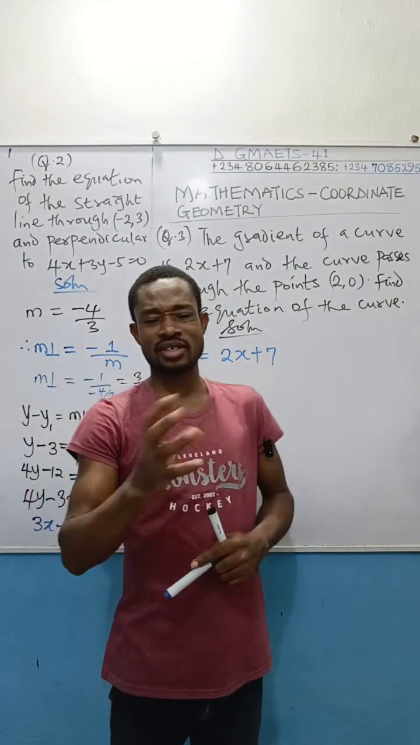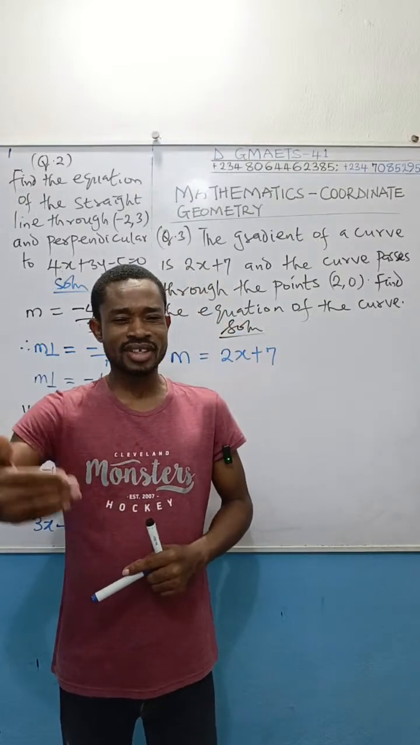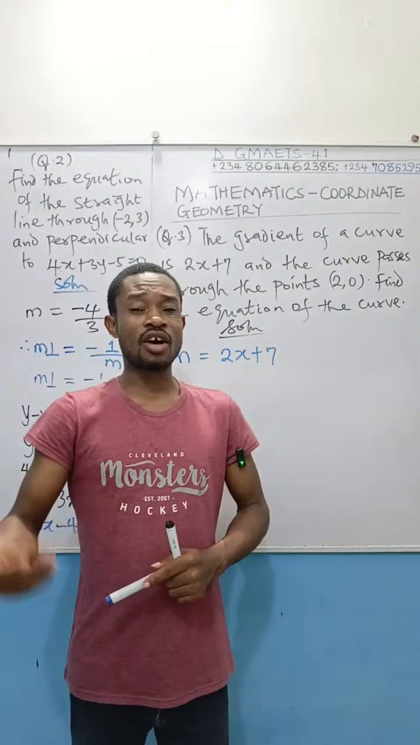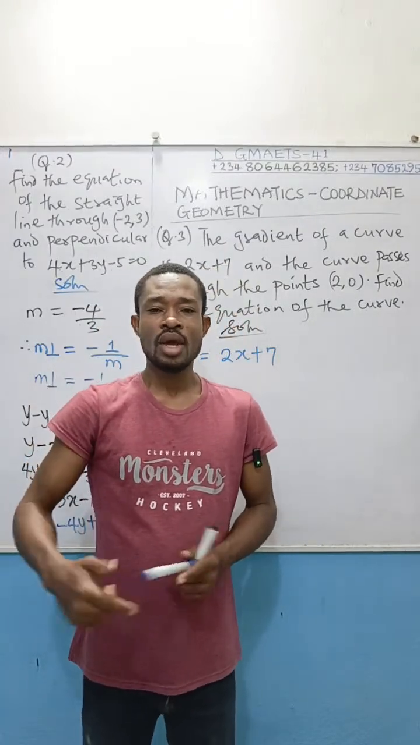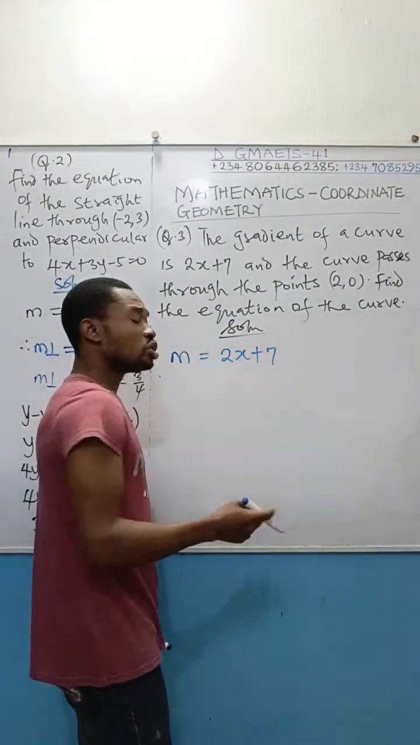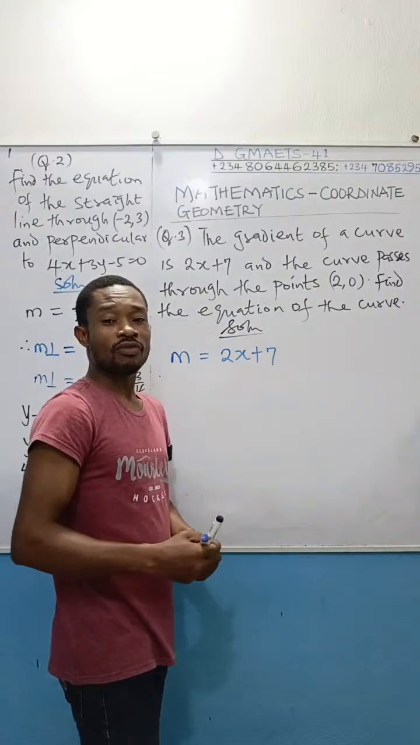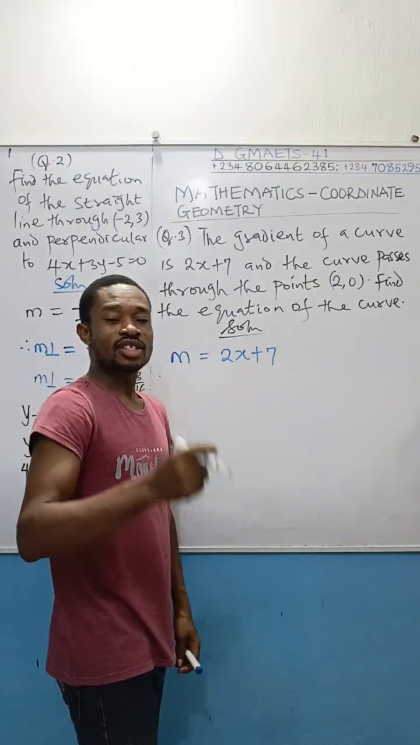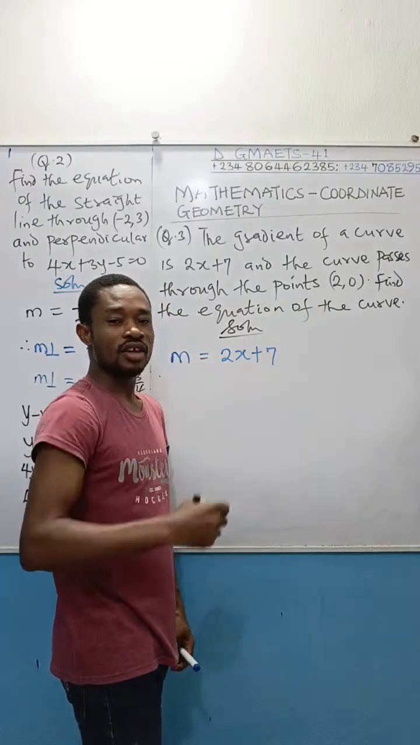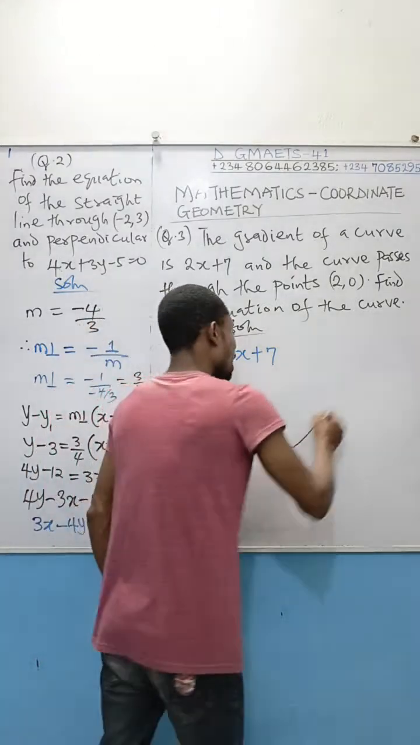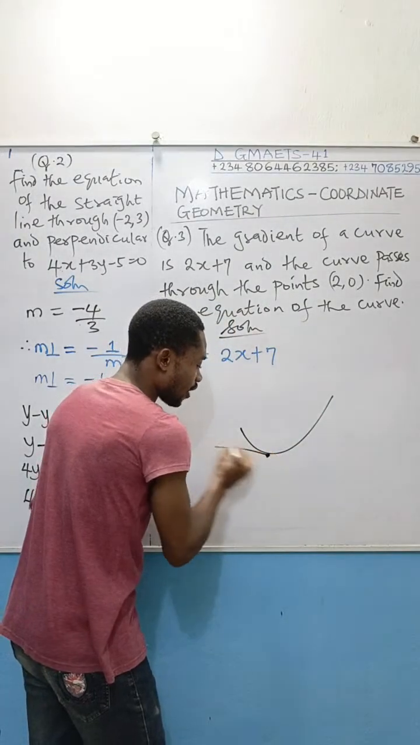There is an aspect that JAMB doesn't usually cover, but WAEC can cover it, where you will be given a curve equation. Maybe I tell you that you should find the equation of a tangent. Find the equation of what? A tangent that touches or passes through a curve at a point. And I give you the value of the point. Let's assume that this is a curve, and then I tell you that the tangent touched the curve at this point.